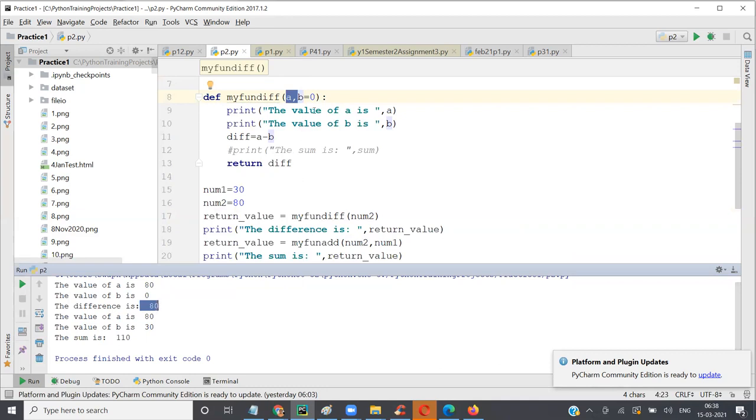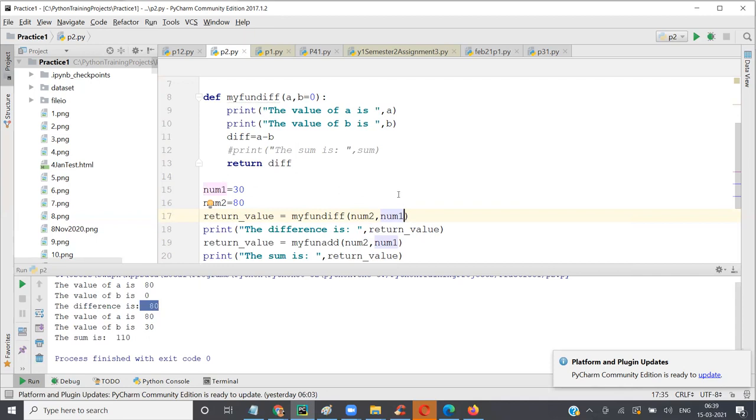So here in the second type, we are giving a default value for B. If you give a default value for B, then even if you don't provide it, it's not going to give you an error, unlike the previous one where we got an error saying one required positional argument. Now I can give n1 also. There is no restriction. If you give n1, this is just the default value.